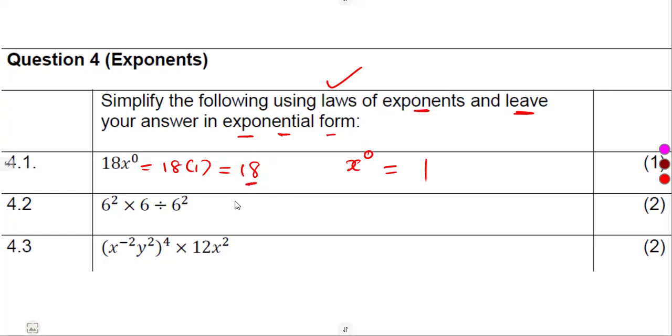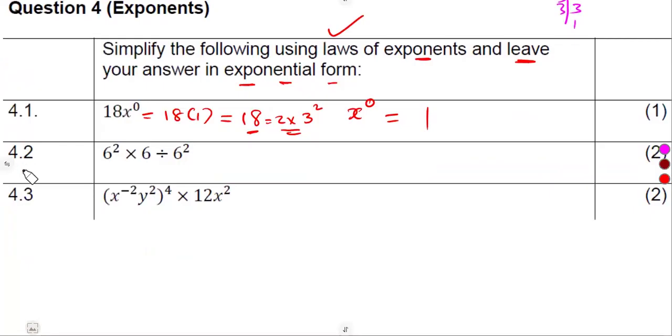How can we write 18 in exponential form? We can have 18 this way, as a product of its prime factors: 2 times 3 times 3. So 18 is the same as 2 times 3 squared in exponential form, if you want to have it that way. So that is what we were going to have.